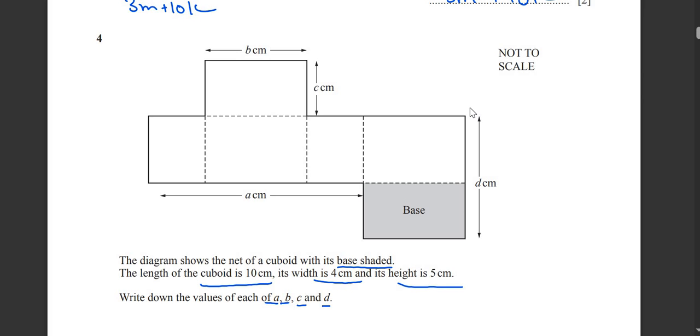Now look, the length of the cuboid is 10 centimeters, which means this thing is 10. This is also 10. This side is also 10. Then it says that the width is 4. Width is this thing, see, this is 4. This is also 4. And then it says that the height is 5. This is the height of the cuboid. So this is 5.